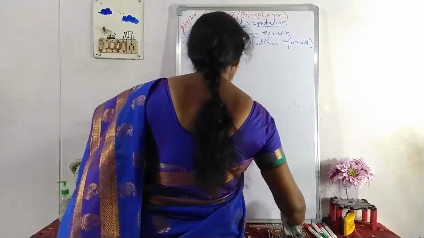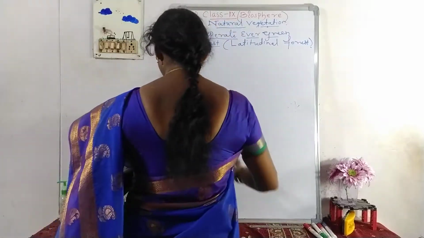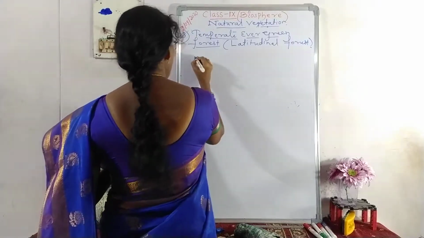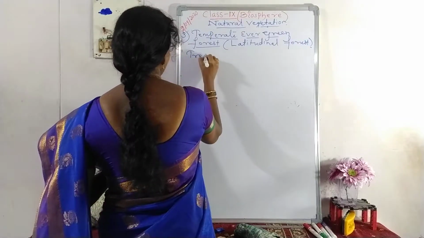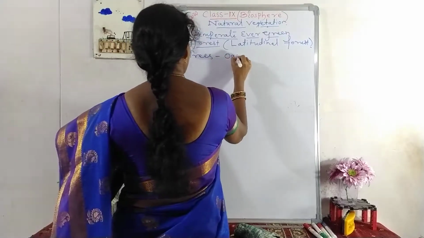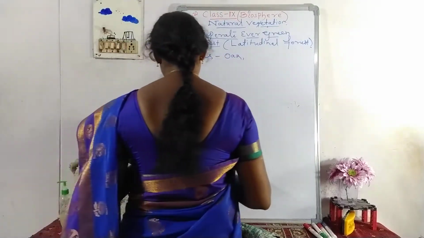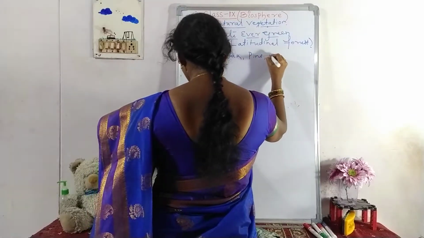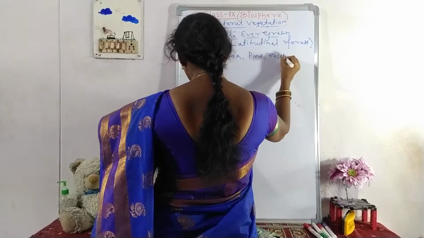And the trees usually seen there are oak, pine and eucalyptus.